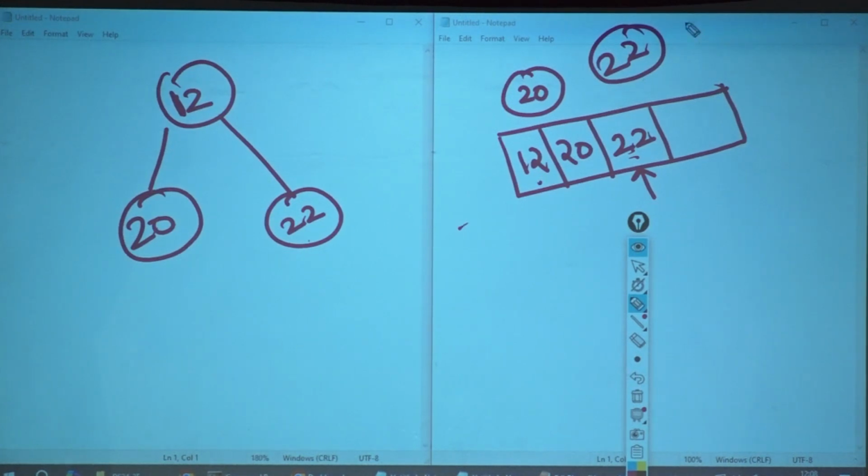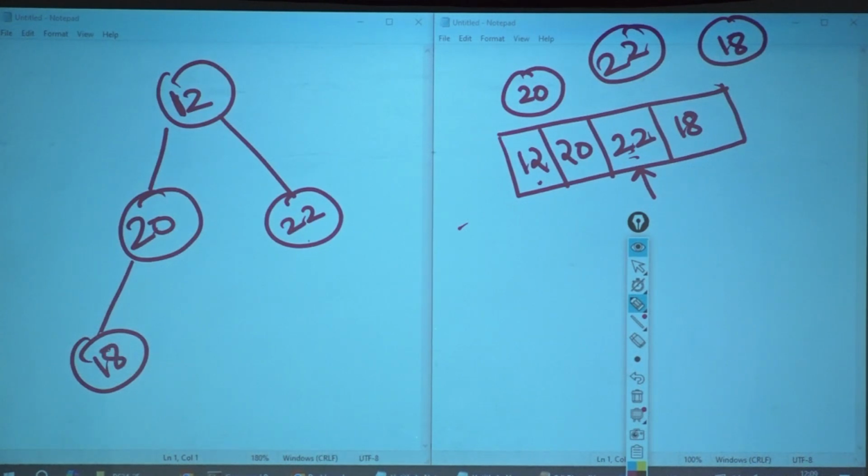Now who comes? 18 comes. I will put 18 here. Now who is the parent of 18? It is 20. So is 18 less than the parent? Yes. So what will I do?